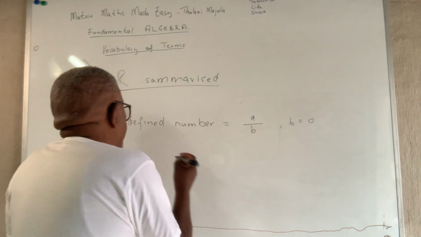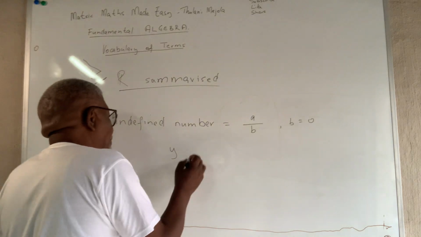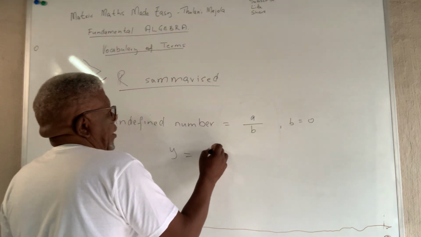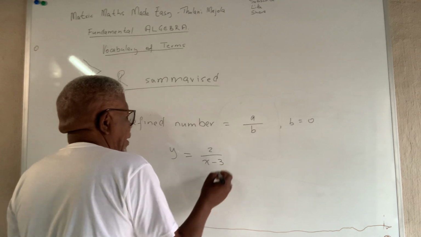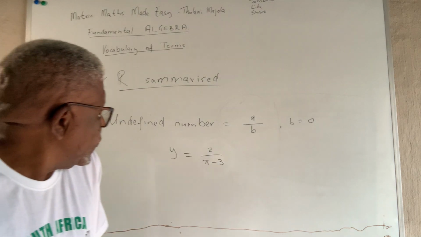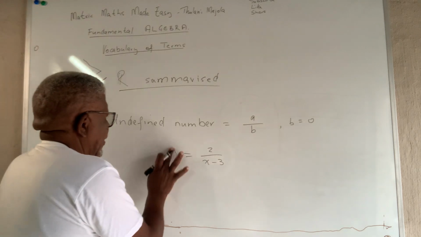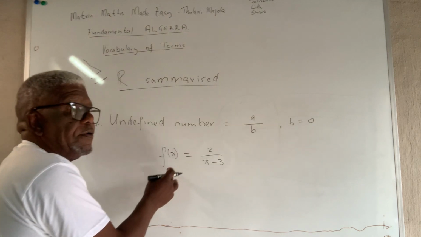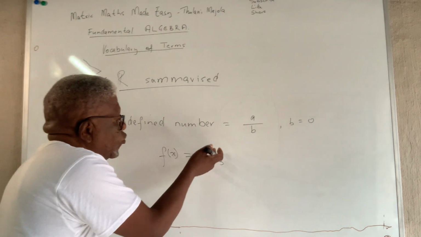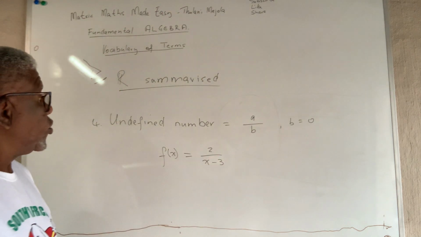We'll find this in the hyperbolic functions. Say we've got y equals 2 over x minus 3, or rather let me put it as f of x, because y is dependent on x. So the function f of x equals 2 over x minus 3.